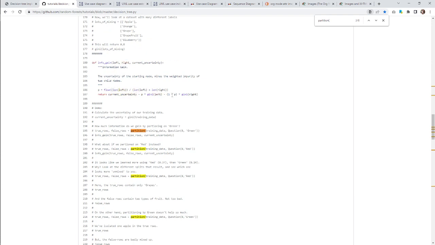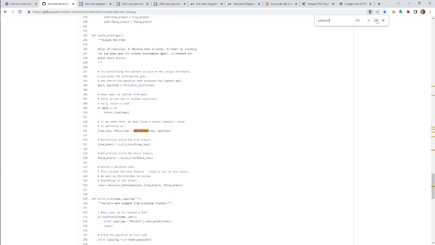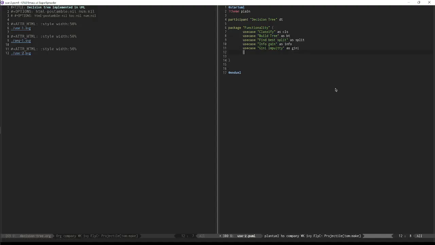It is not being called in InfoGain. Even though here, okay, so it's just telling us true and false. Okay, so it says partition, but we're going to basically say true or false rows. Get true and false rows.